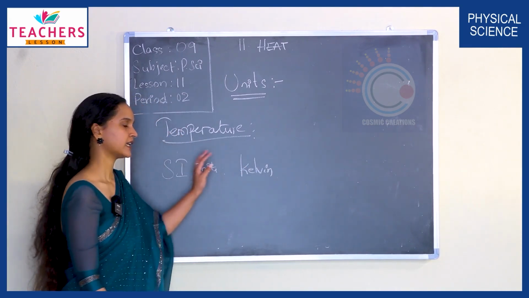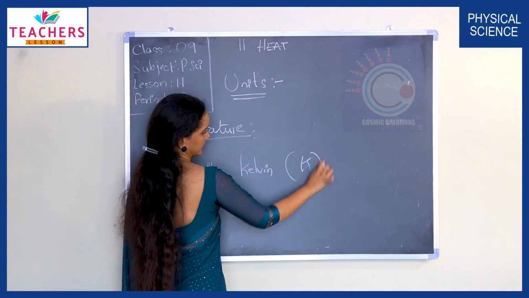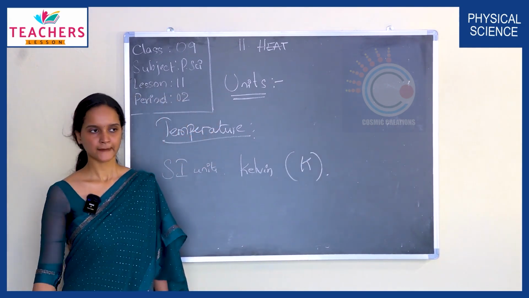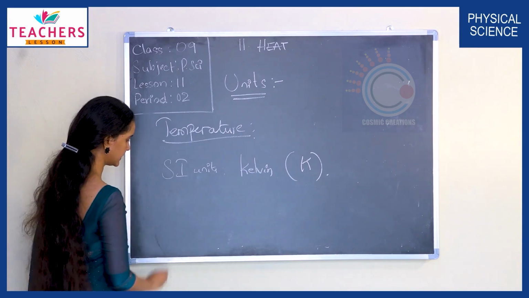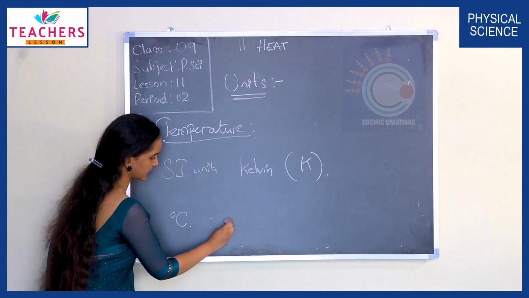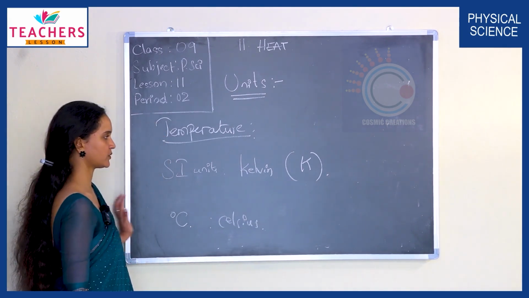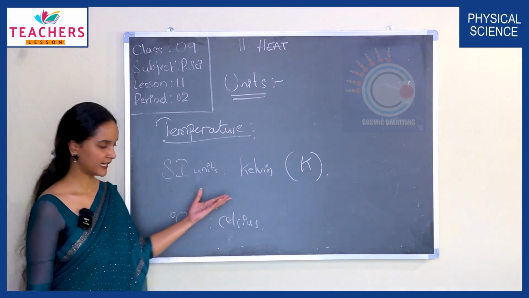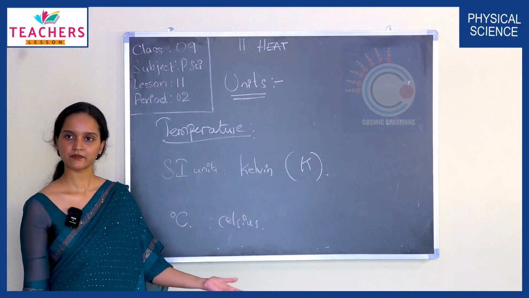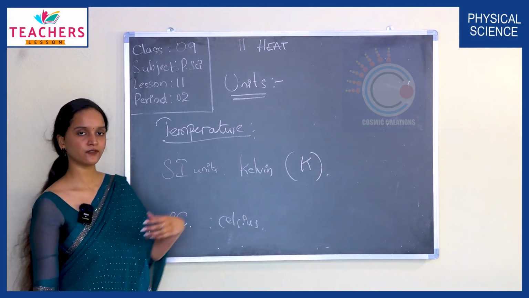Kelvin is the SI unit of temperature. We denote this with K. And usually we also use degrees Celsius. We usually use the Kelvin scale and the Celsius scale. So these are the units of temperature.